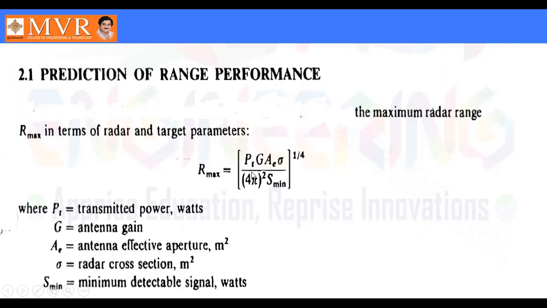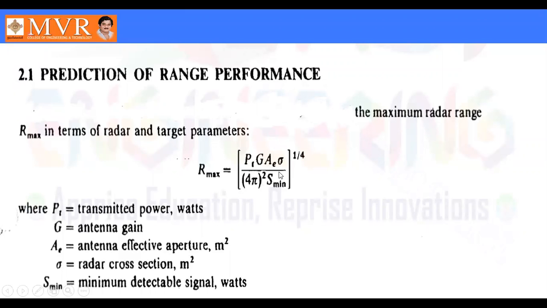If you look at this, the transmitted power which can be generated by the transmitter can be measured very easily, and gain can be measured very easily, and antenna aperture can also be measured easily, and 4 pi is a constant. Now if you want to predict the radar range, the problematic parameters are the scattering radar cross section area and the minimum detectable signal.